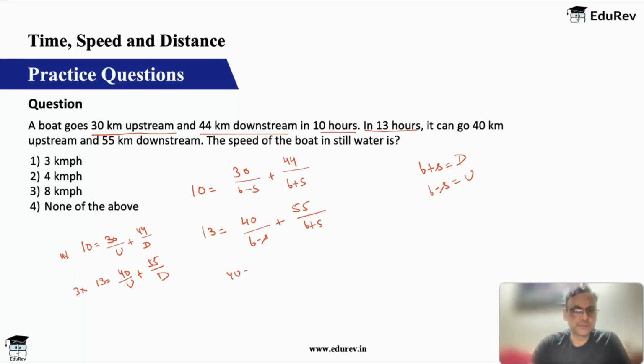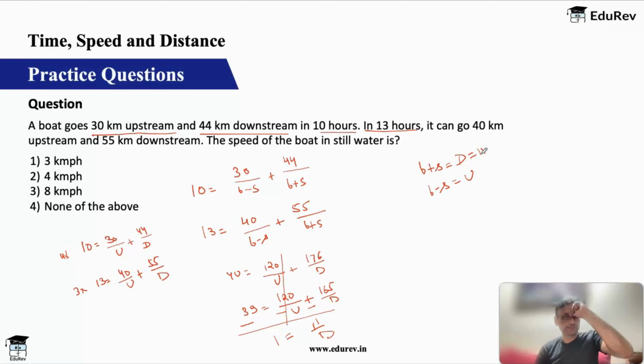40 is equal to 120 upon u plus 44 into 4, 176 upon d, and 13 into 3, 39 is equal to 120 upon u plus 165 upon d. I subtract them, minus, minus, minus, this gets cancelled. 1 is equal to 176 minus 165, that is 11 upon d, or d is equal to 11. So this is equal to 11, right?